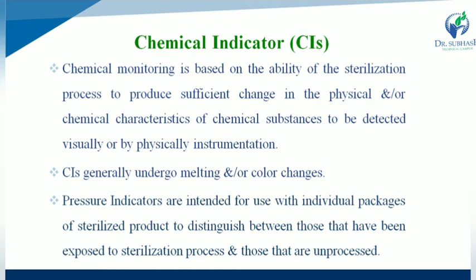Chemical indicators generally undergo melting or color change.